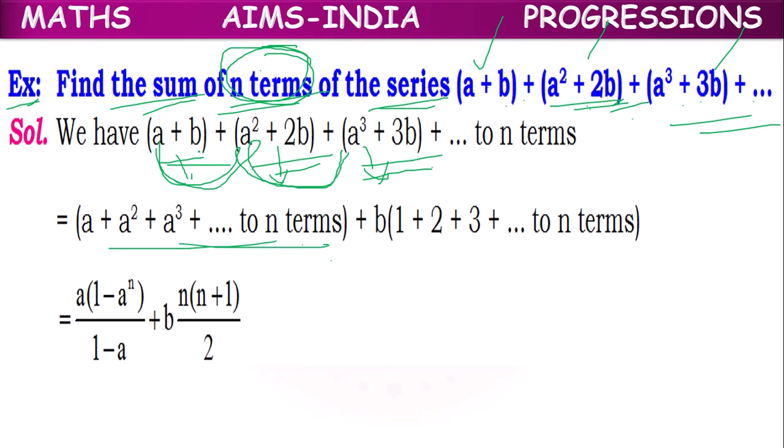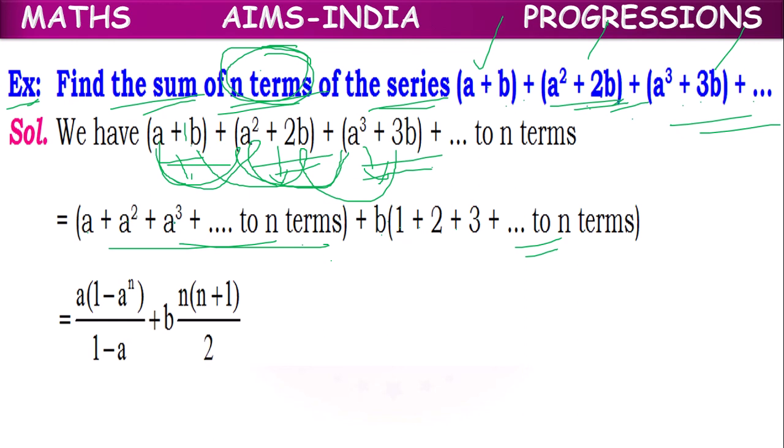And the second term of each term, b plus 2b plus 3b, like that. We have our terms up to n terms. If we take b as common, here 1b means 1 will come out, 1 plus 2 plus 3, and so on up to n terms.